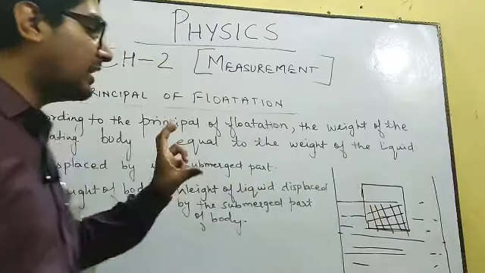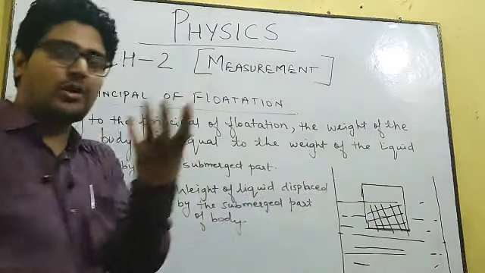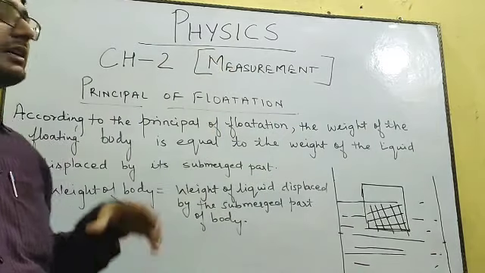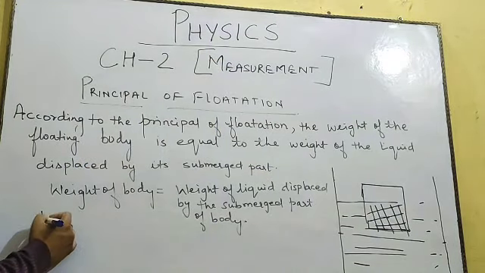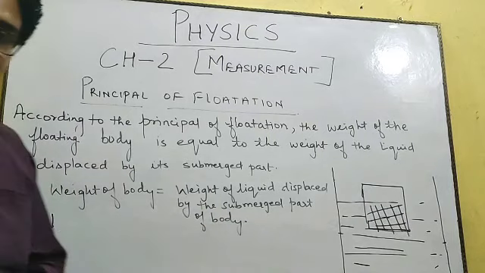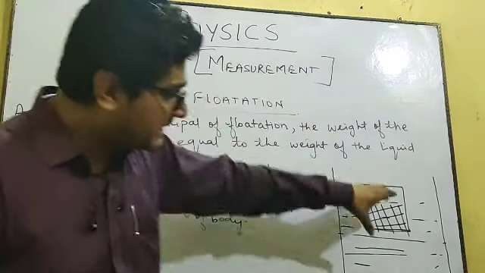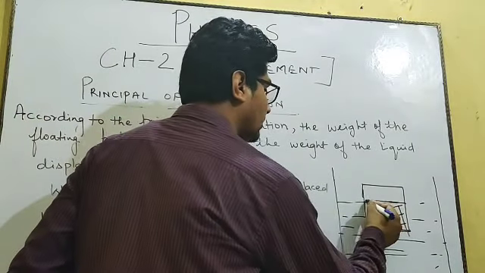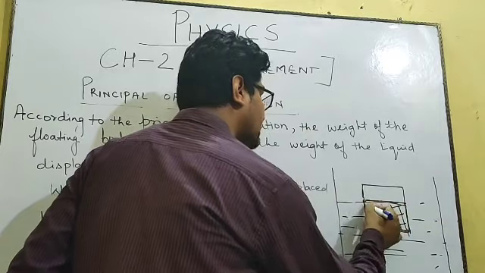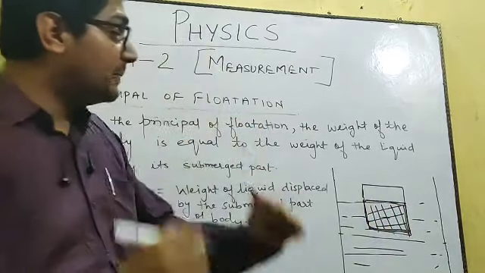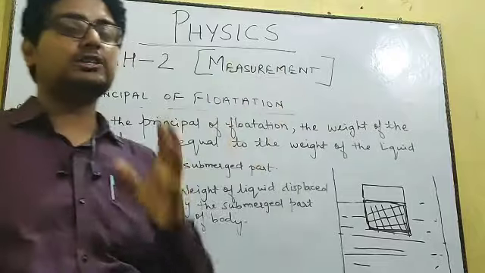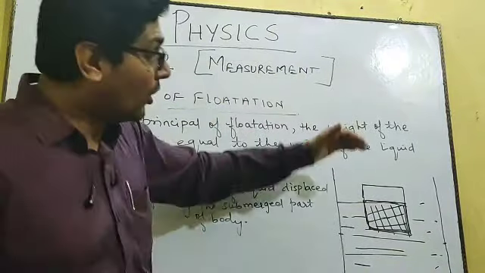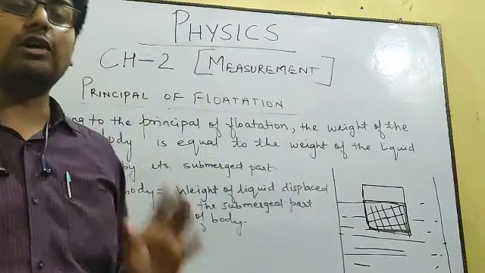So whatever the total weight of the object is, when you take the object outside, you can measure its weight. That weight will be W. This is the weight of the object. Now, when you place it inside water, you have to take only that portion of the object which is inside water. The volume of this portion of the object inside water will be equal to the volume of water displaced. So less amount of object inside water, less water will be displaced. More amount of object inside water, more water will be displaced.